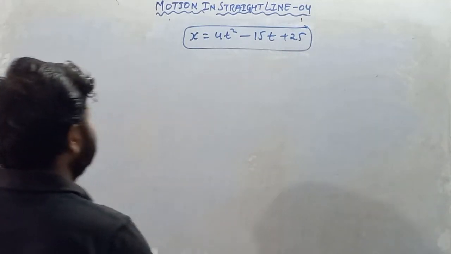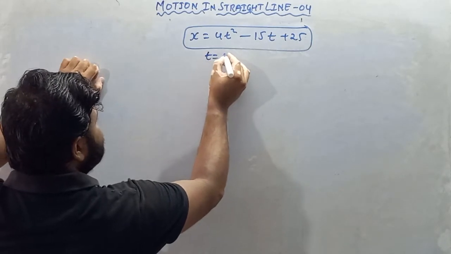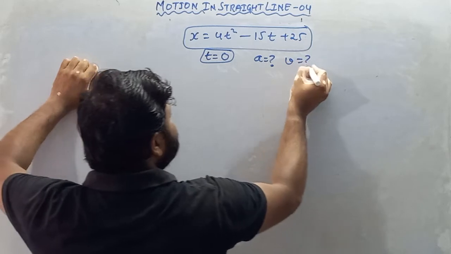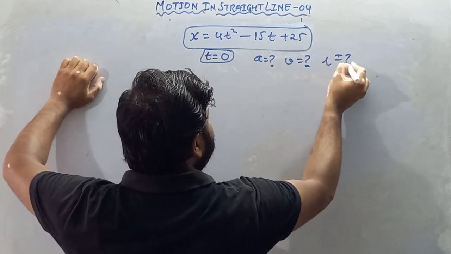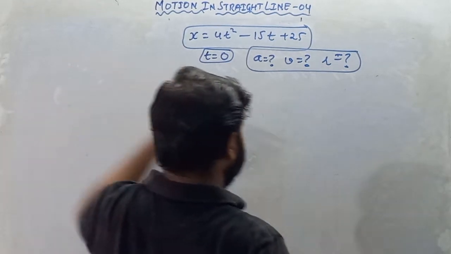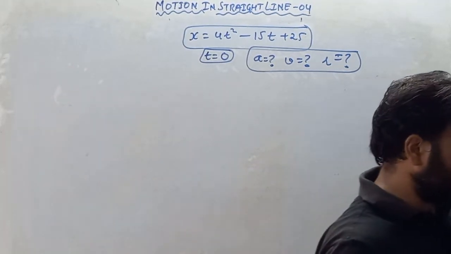So we have to find the position, velocity and acceleration of the particle at t equals 0.